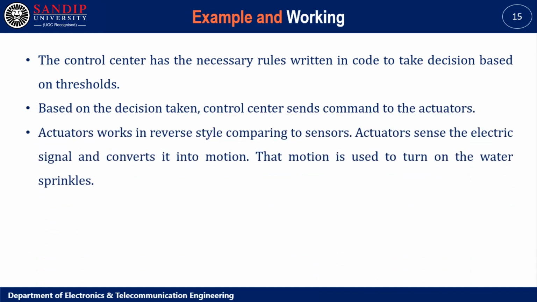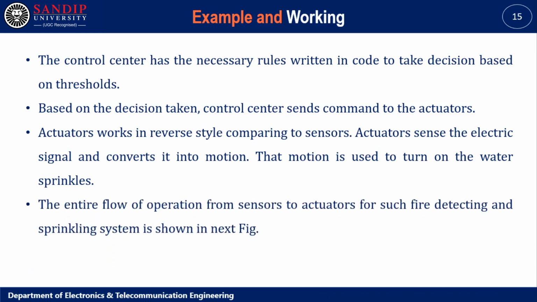An actuator works in a reverse cycle compared to the sensor. The actuator takes the electric signal and converts it into motion. That motion is used to turn on the water sprinklers. The entire flow of operation from sensor to actuator for such a fire detecting and sprinkling system is shown in the next figure.